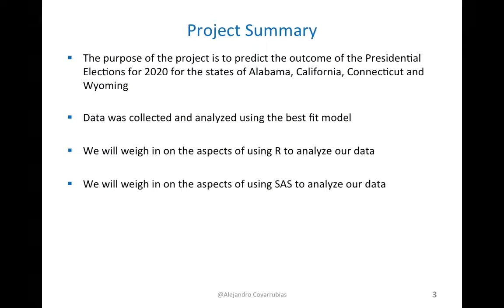So for our project summary, the purpose of the project was to predict the outcome of the elections in 2020 on the states of Alabama, California, Connecticut, and Wyoming. We collected data throughout the semester, and using that data, we tried to analyze and find the best fit model in order to predict the presidential elections for 2020. I should mention that we explored using R, and we explored using SAS.